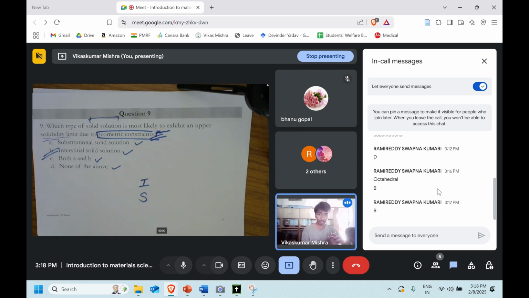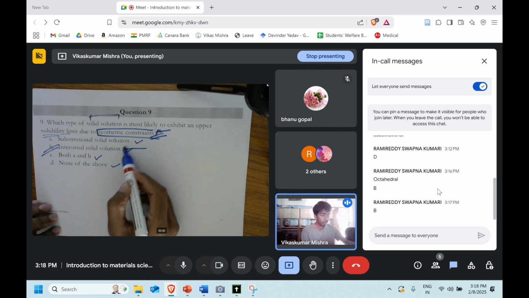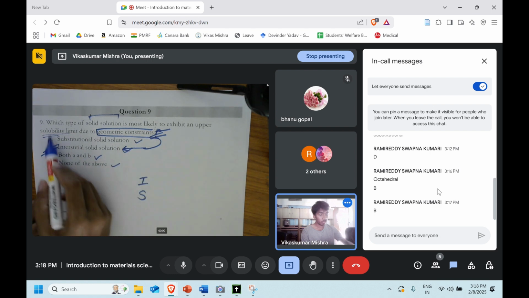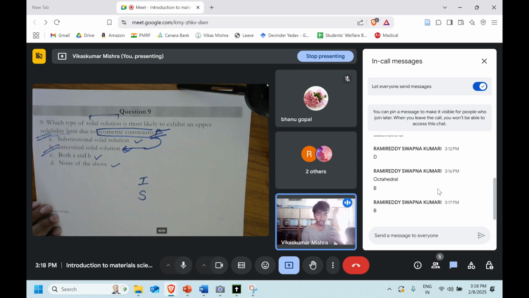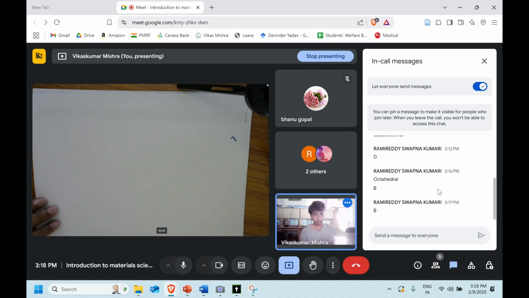For example, the largest void in iron is the octahedral one, and even that void is smaller than the carbon atom. So if a carbon atom sits there, it produces strain. Geometrical constraint will be there, and that's why in the majority of cases interstitial solid solutions have a solubility limit. They do not show 100% solubility, and this is the reason. With that we have solved 9 questions till now. Let's move ahead.